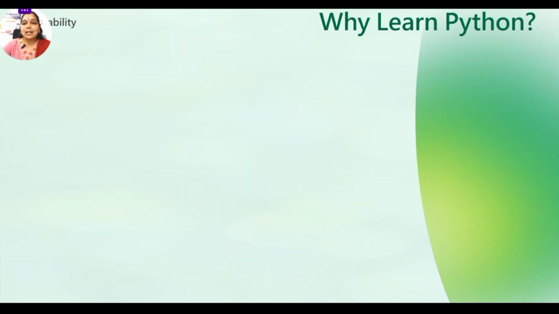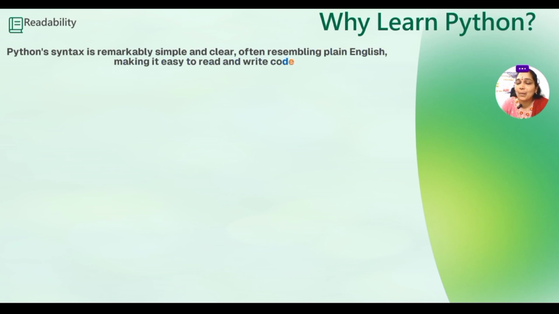Now, why Python? Let us see the important characteristics and the strengths of Python. Python is a readable programming language. It can be read very easily because the syntax is very clear and is like plain English. How you speak, it will be maximum like plain English, so for students, freshers, and beginner programmers, it is very easy and we can read and write the code in plain English.